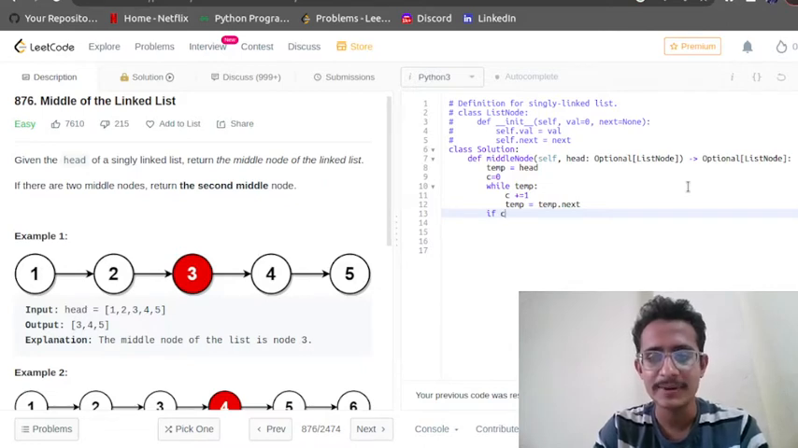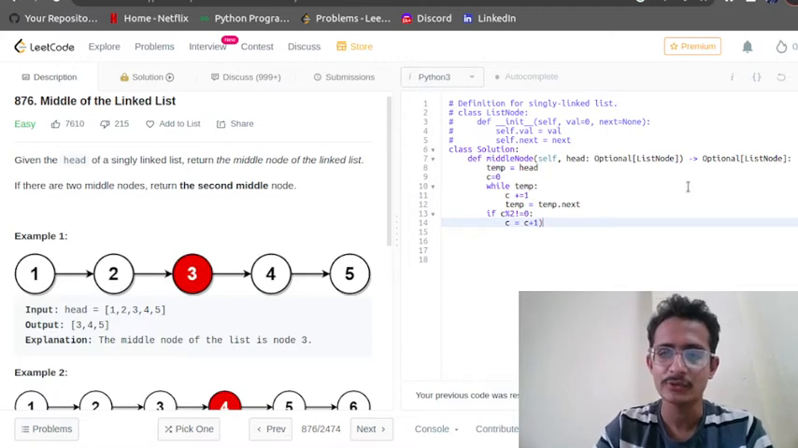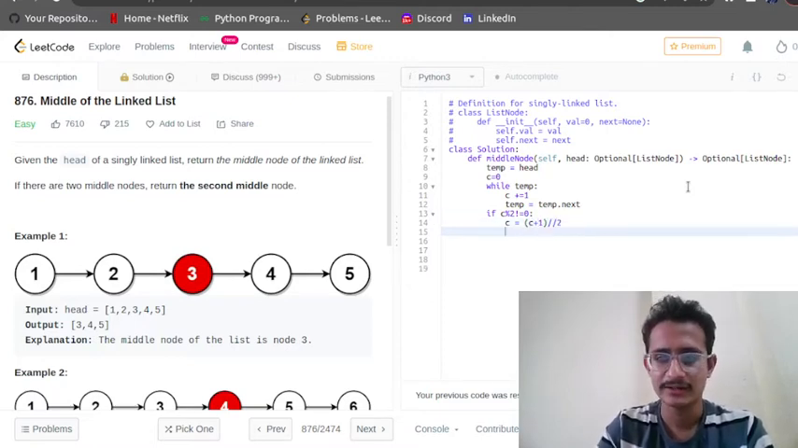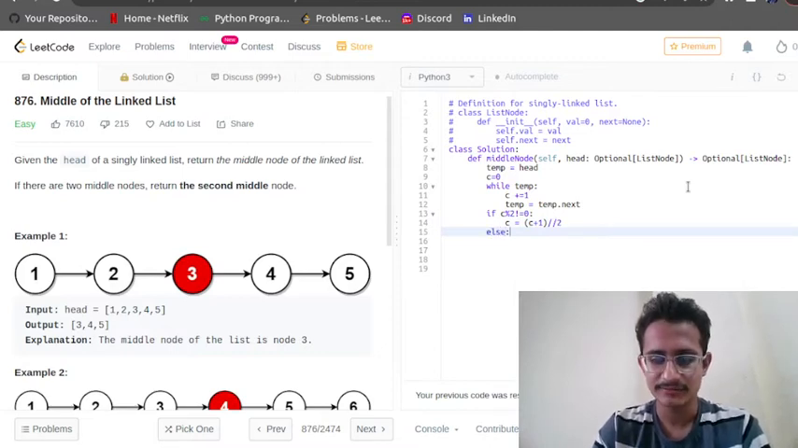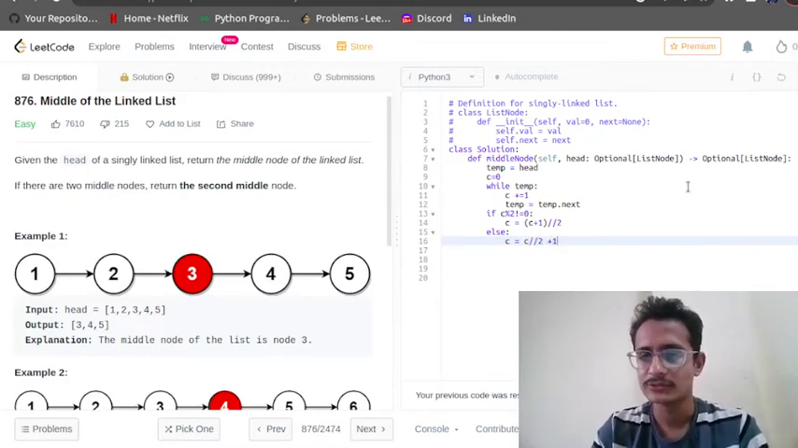If C percent 2 is not equal to 0, it means it is odd. At that time midpoint will be C equals C plus 1 by 2. We need to traverse half of the list by adding 1. Else, C will be equal to C by 2 plus 1. Okay, so this is done.